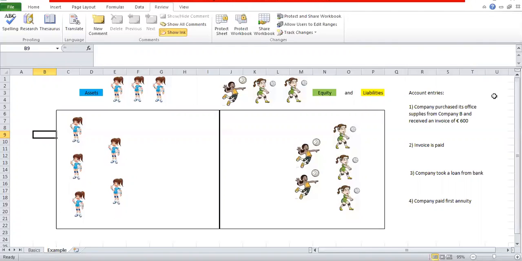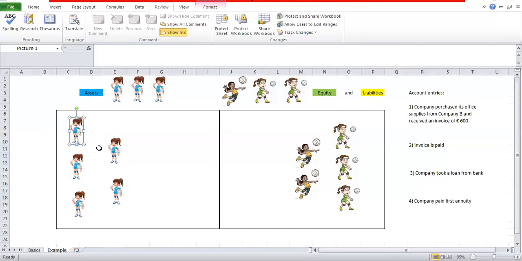So I will explain this to you with 4 account entries, and I hope that you will find this interesting and that you will understand accounting basics. So let's think of this player as, for example, the money.